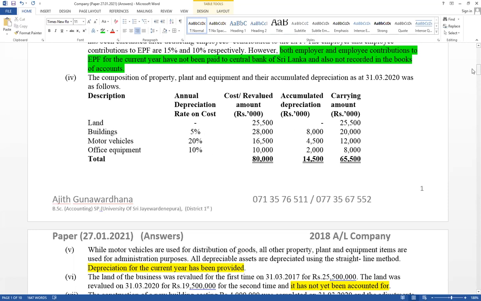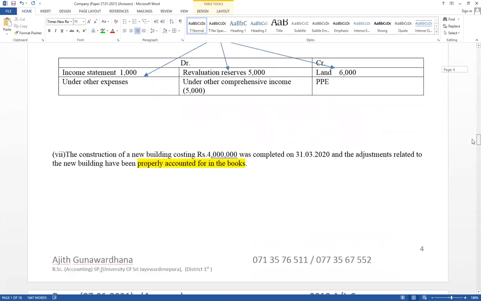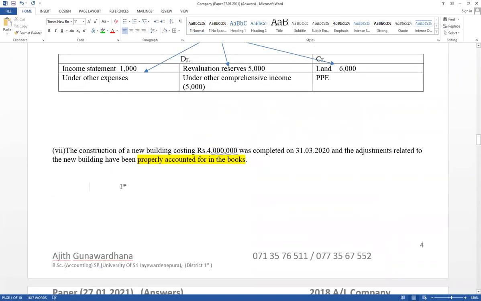Then calculate depreciation. Building depreciation recorded already, but that value should be disclosed in the PP schedule based on 24,000, not 28,000.